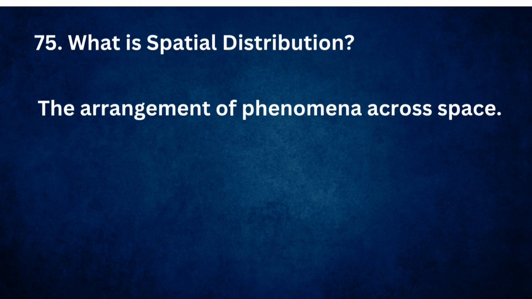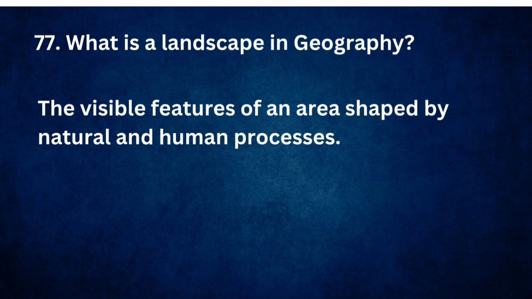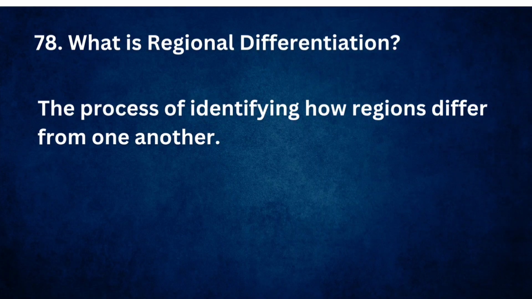What is spatial distribution? The arrangement of phenomena across space. What is spatial interaction? The flow of goods, people, or ideas between places. What is a landscape in geography? The visual features of an area shaped by natural and human processes. What is regional differentiation? The process of identifying how regions differ from one another.